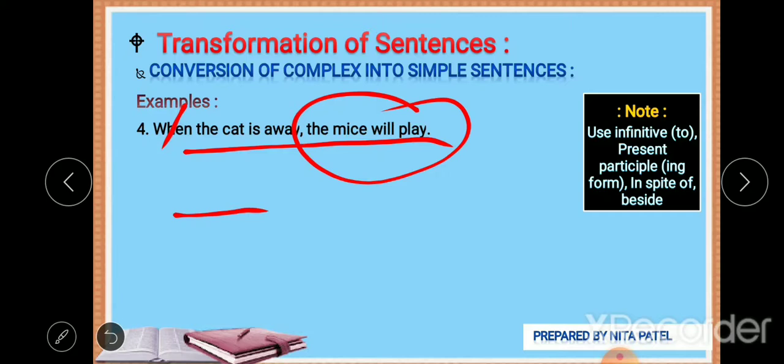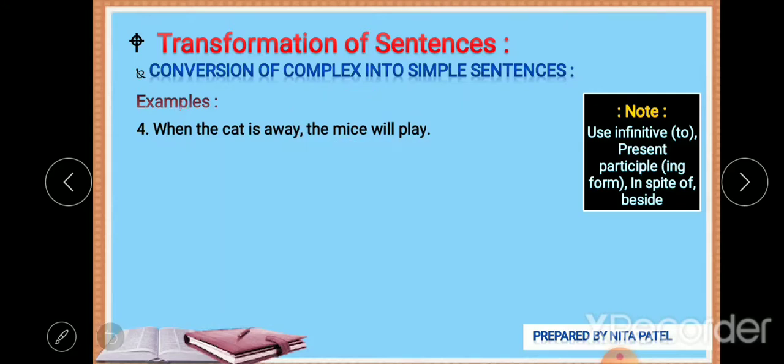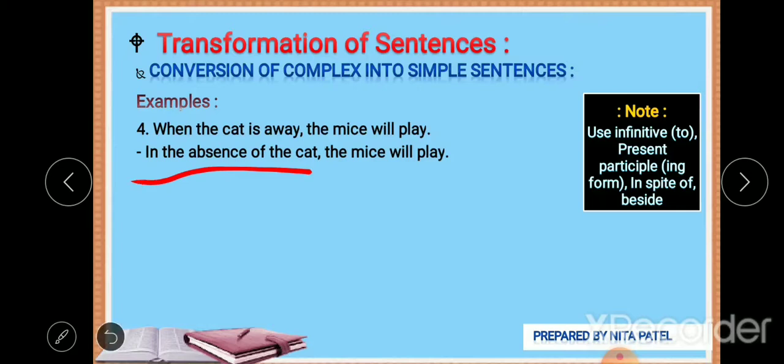In the absence of the cat, the mice will play. Here we have used a prepositional phrase. It starts with the preposition. So, in the absence of the cat, the mice will play.